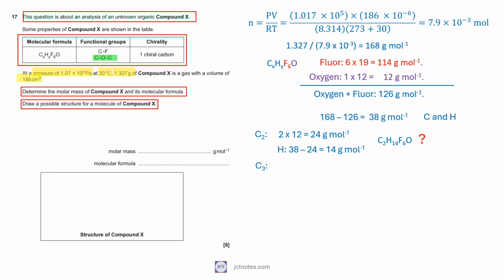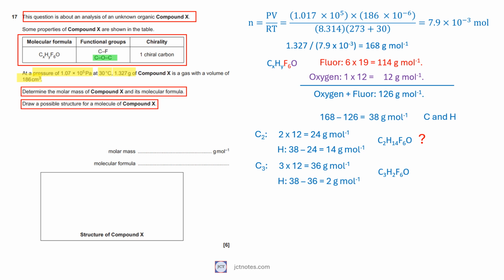If we use 3 atoms of carbon, their contribution to the molecular mass is 3 times 12 equals 36 grams per mole, leaving 38 minus 36 equals 2 grams per mole to be filled by hydrogen. This means 2 atoms of hydrogen and 3 atoms of carbon.